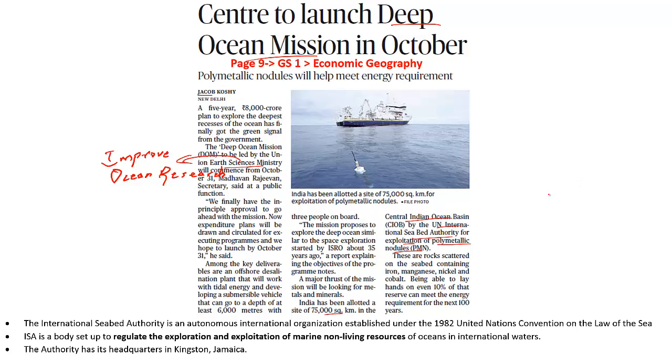What you have to understand is you have something called the seabed. In this seabed, what you will see is a number of rocks that are scattered. These rocks that are scattered on the seabed may contain a number of minerals like iron, manganese, nickel and cobalt. So what are these polymetallic nodules? These are nothing but rocks which are scattered on the seabed, and then when they are extracted, we would be able to get minerals like iron, manganese, nickel as well as cobalt.